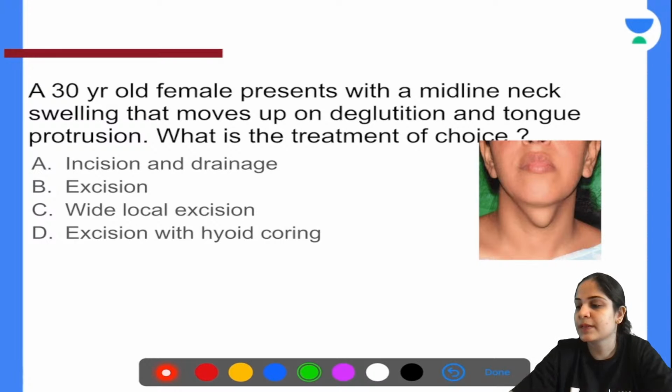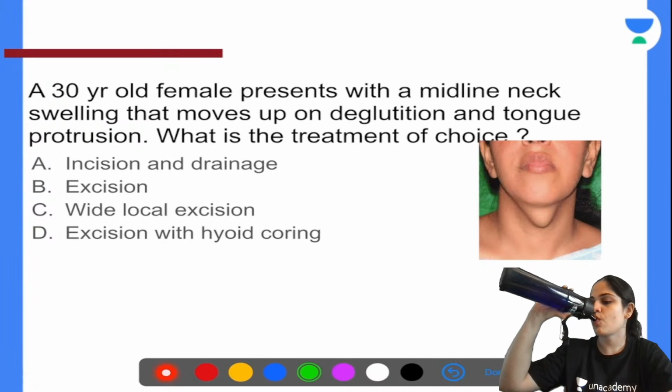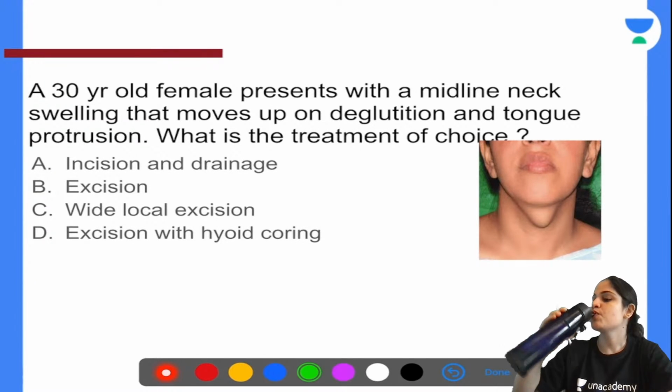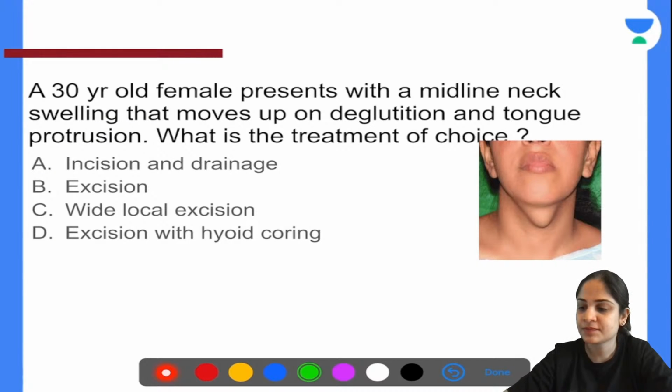A 30-year-old female presents with a midline neck swelling that moves up on deglutition and tongue protrusion. What is the treatment of choice? Incision and drainage, excision, wide local excision, or excision with hyoid coring? C is the wrong answer. B is the wrong answer. Giri Chaitanya and Meena have answered this correctly. The answer is excision with hyoid coring.